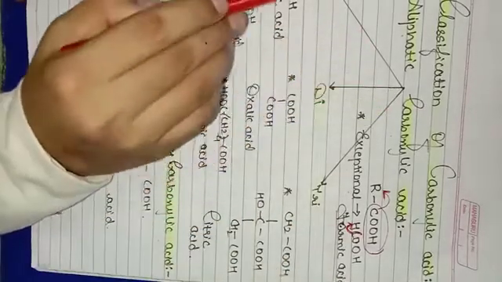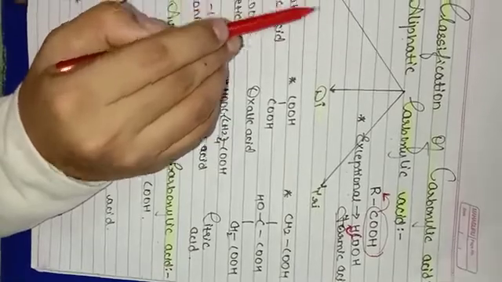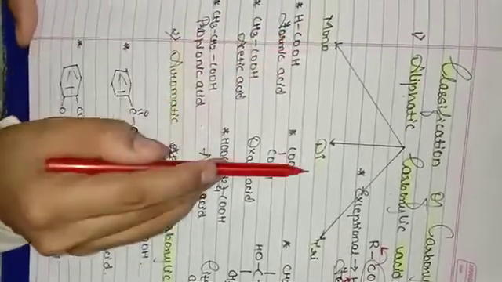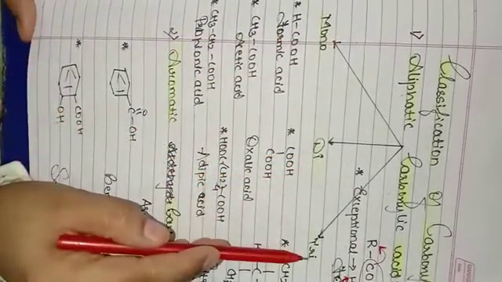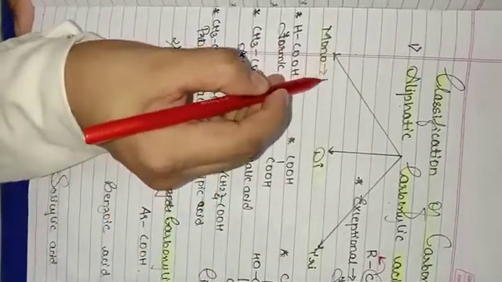Aliphatic carboxylic acid is further classified into mono, di, tri. What is mono? Mono means one.